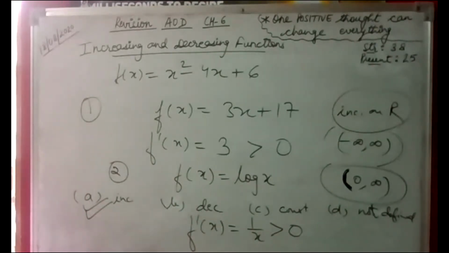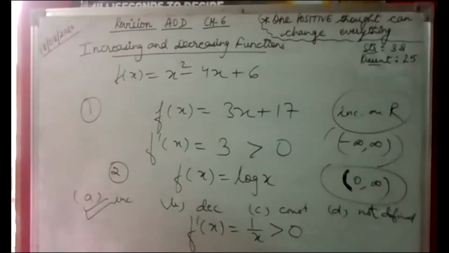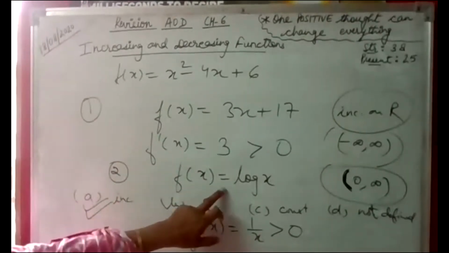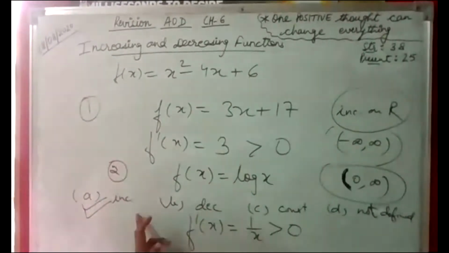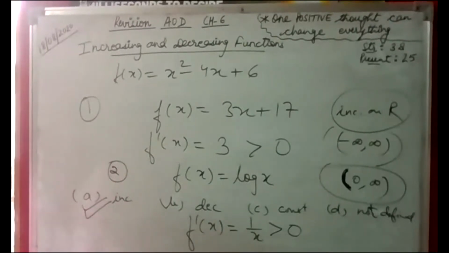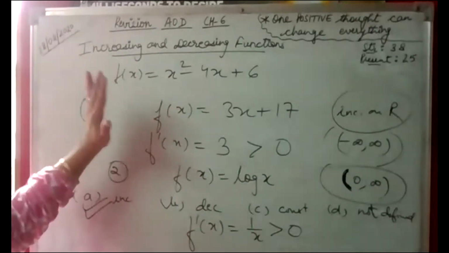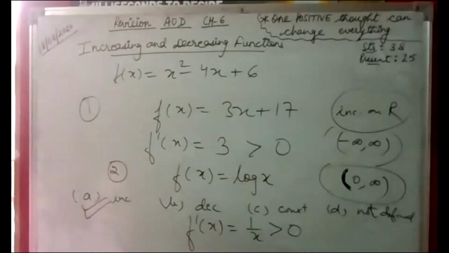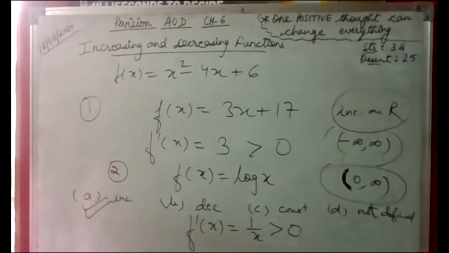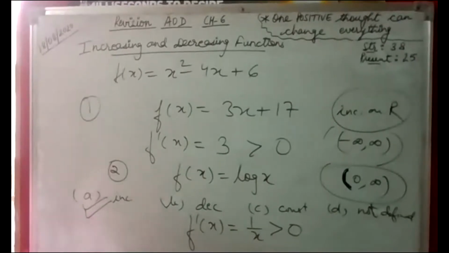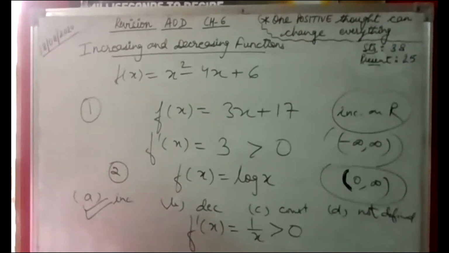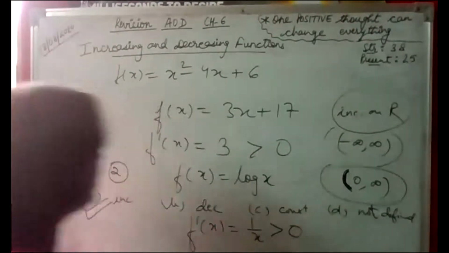Okay, so you have to do these type of questions for your MCQs, and it is a very important topic for MCQ. I have told you two types. One is whenever the function and interval are given, you have to check for increasing and decreasing. And secondly, you have to find the intervals at which the function is increasing or decreasing. The options will be given and you have to check. What you have to do is find the derivative. If it is greater than 0 in that particular interval, it is increasing. If it is less than 0, it is decreasing.